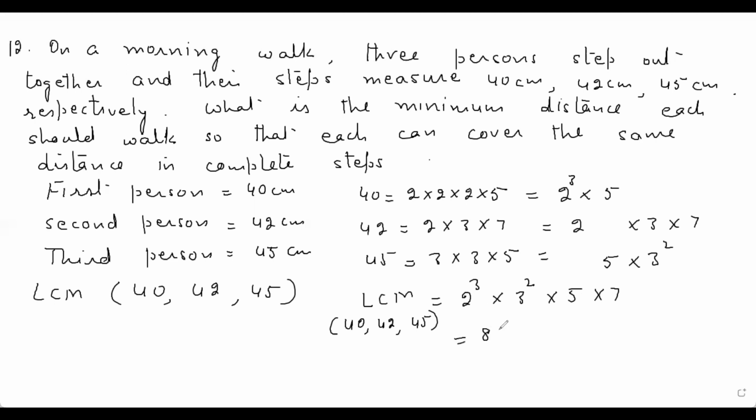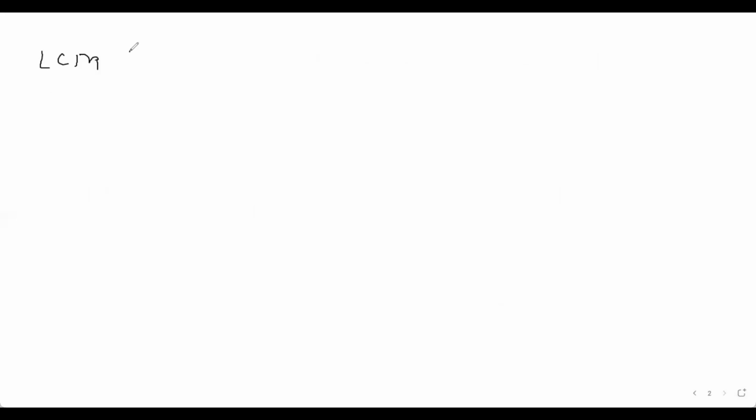That is equal to 8 into 9 into 5 into 7. That is equal to 2520. Now LCM of 40, 42 and 45 is equal to 2520. So that is the minimum distance each should walk so that each can cover the same distance in complete step. Now that is the answer.